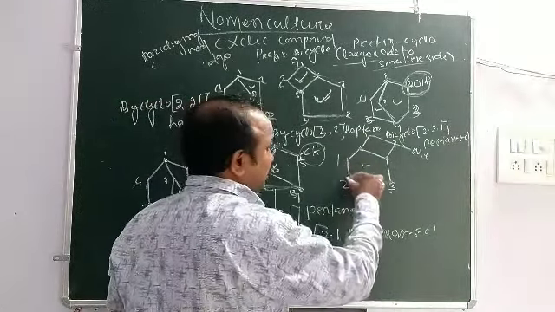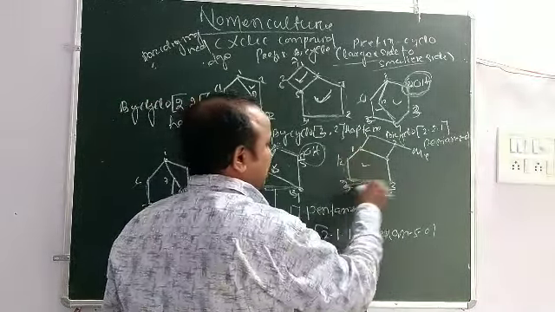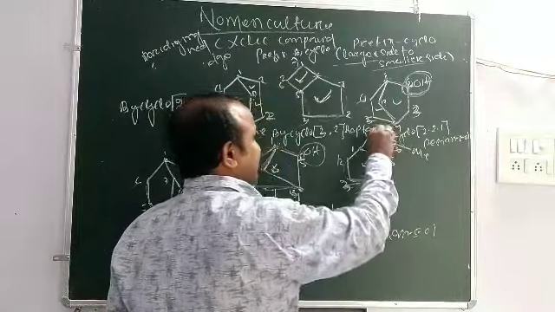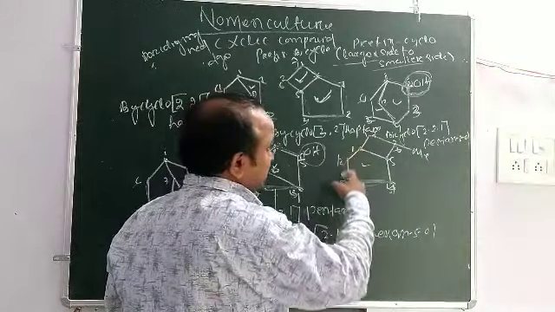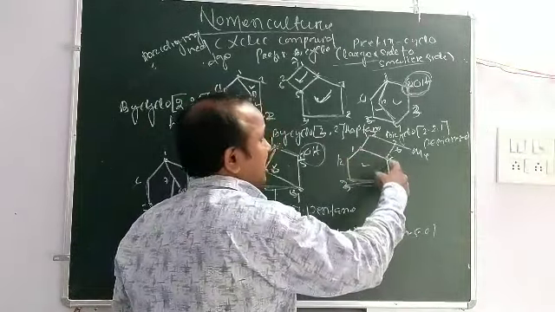Then you give priority from this side: 1, 2, 3, 4, 5, 6, 7. Because this is larger and this is smaller.